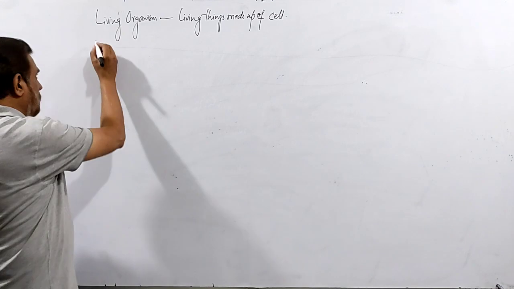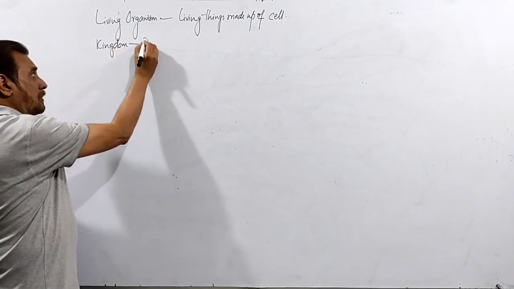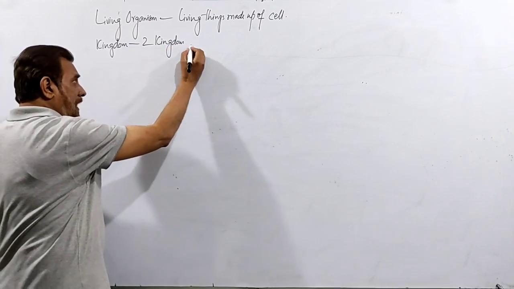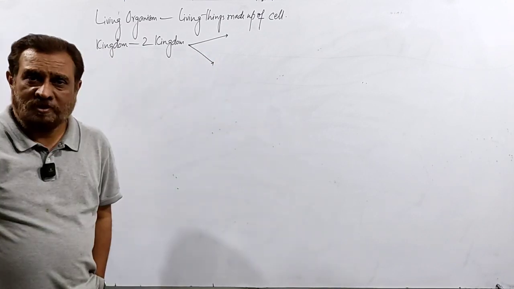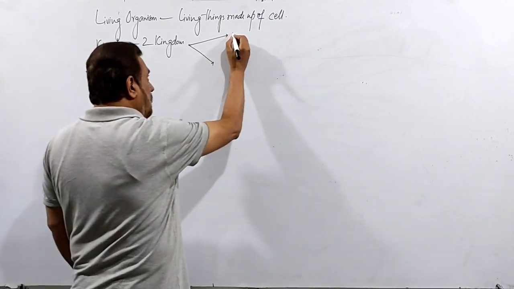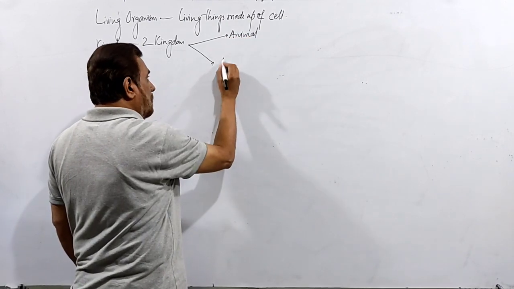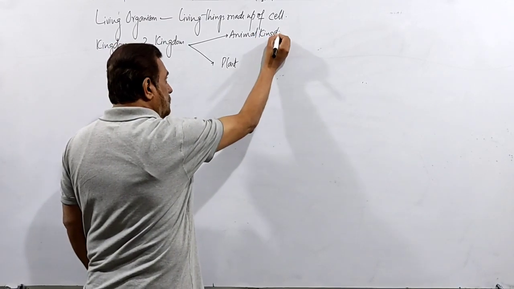These two groups were called kingdoms, and the system was the two kingdom system. In this system, they classified all the living organisms into two groups: one was the animal kingdom, another one was the plant kingdom.